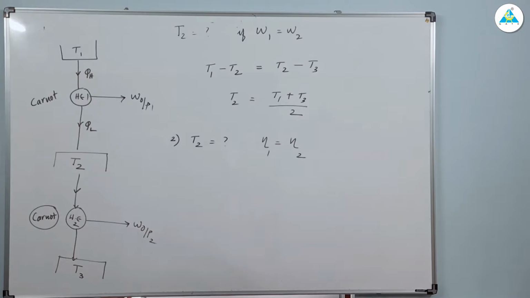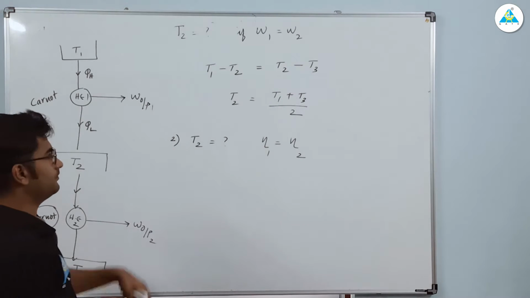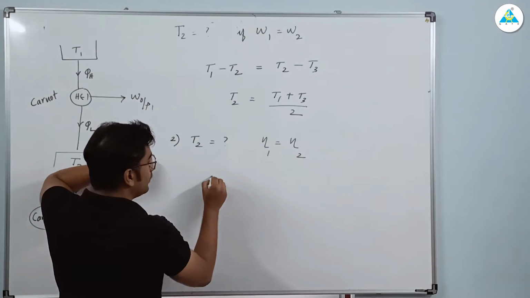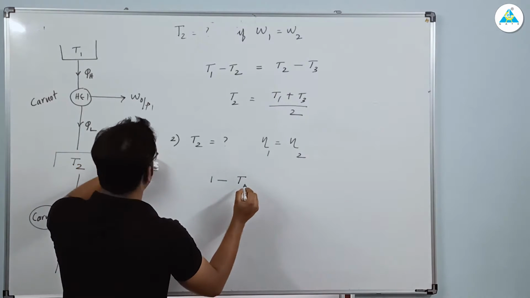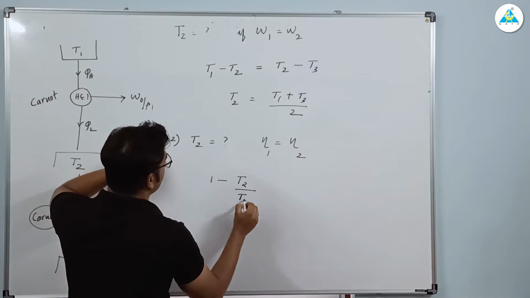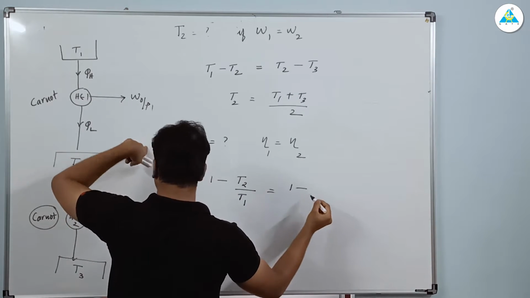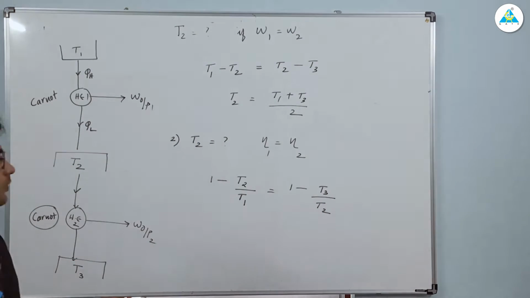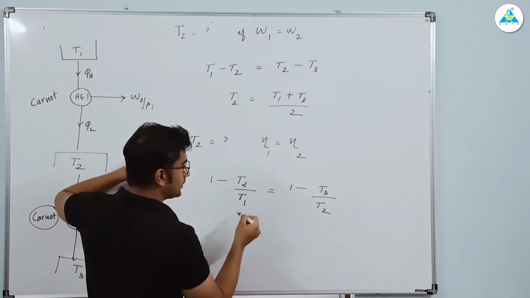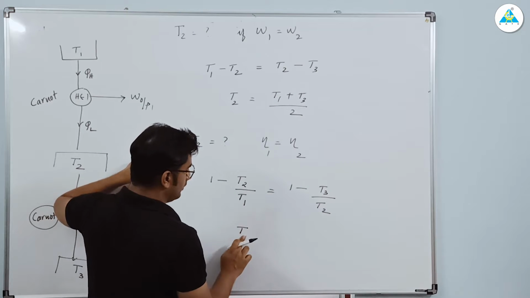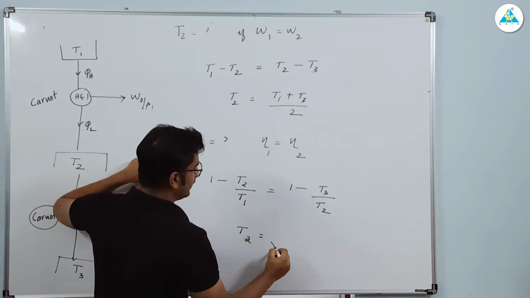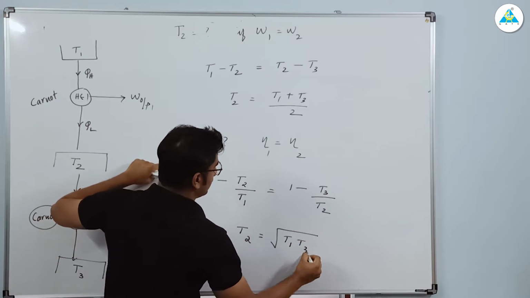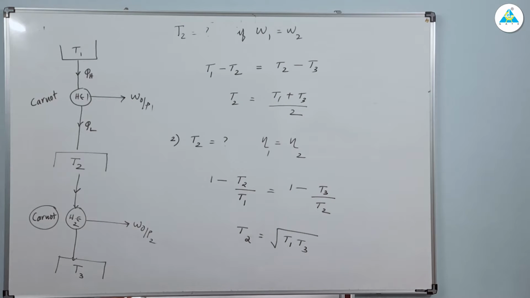Now tell me, what is the equation for efficiency? For the second case, if efficiencies are equal, 1 minus TL by TH, that is 1 minus T2 divided by T1 will be equal to 1 minus lower temperature T3 divided by T2. So T2 square will be equal to T1 T3. So T2 will be, after simplifying, root of T1 and T3. Are you getting this? So solve both and find it.